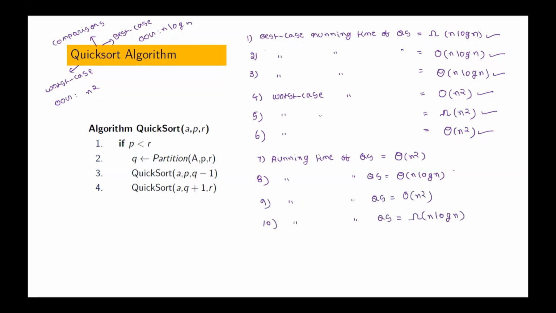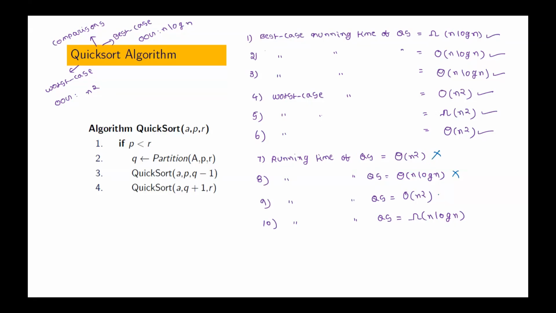What about the 7th one? Is this true or not? 7th statement? False, sir. Why? Because in the best case we have n log n order, so in the best case it fails. That's why this is not correct. What about the 8th one? It fails in the worst case, sir. In the worst case we have n square.